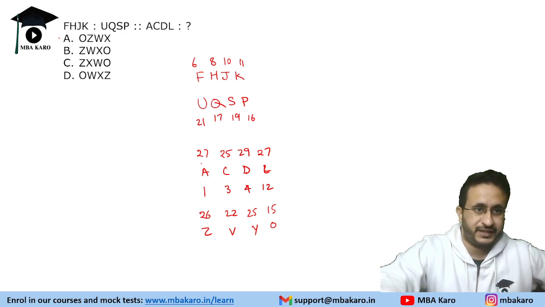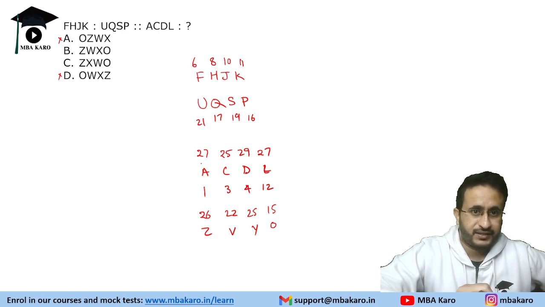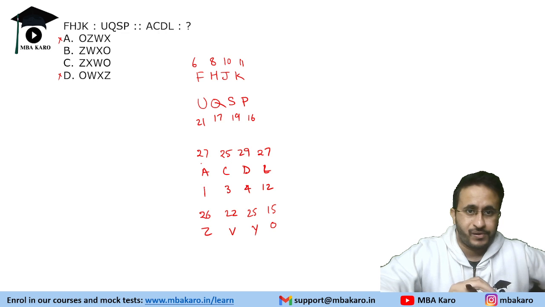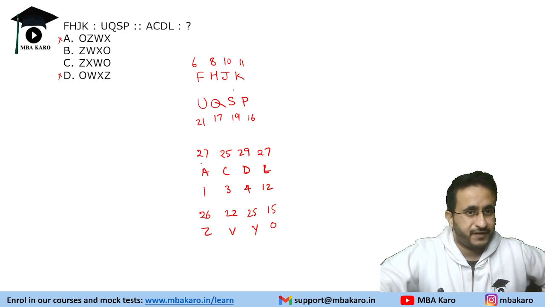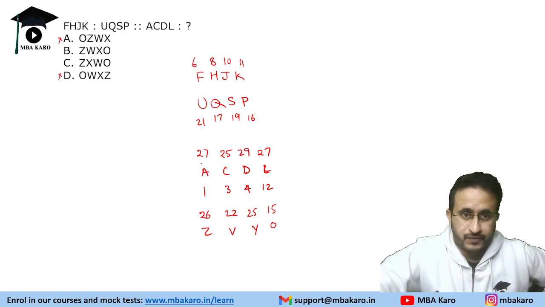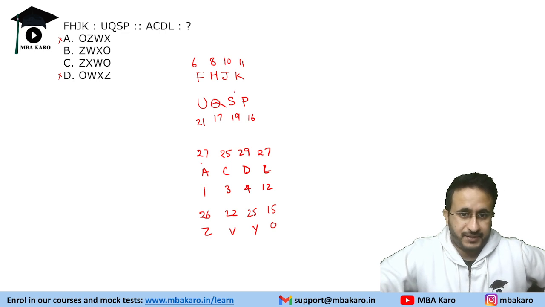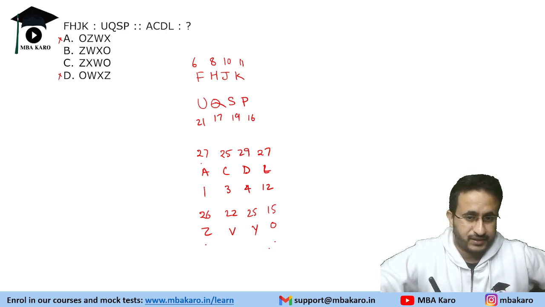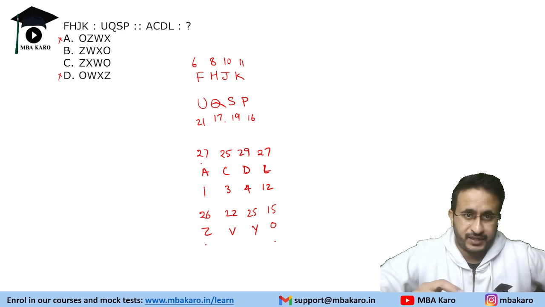So Z, O, like in this case, you could eliminate the central two ones. Instead of that, there could be some other logic, because ZO is matching, but the central two terms are not matching.